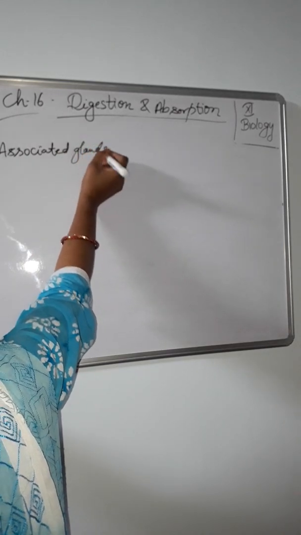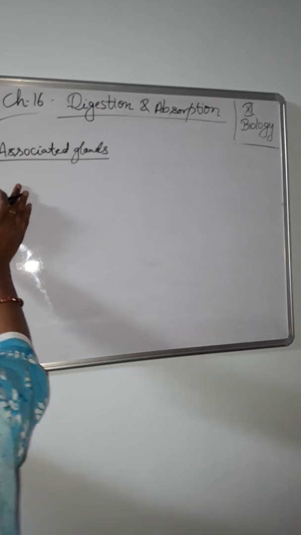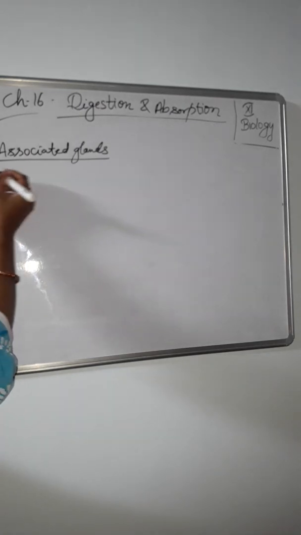Associated glands in digestion. Associated glands are those glands which secrete digestive juices. What are associated glands? Those which secrete digestive juices for the digestion of food. Now here the first one is the salivary gland.